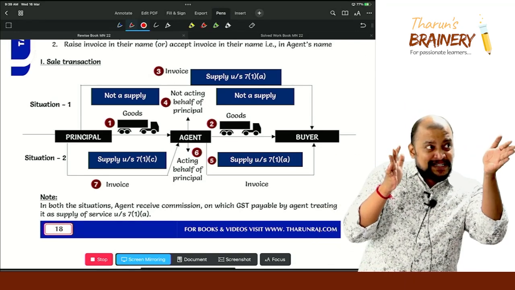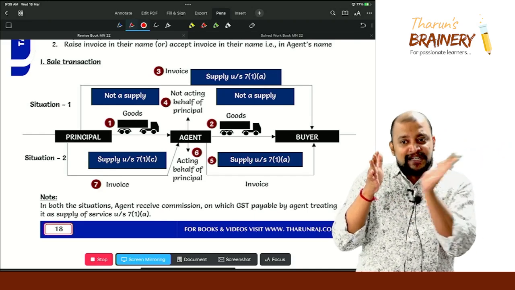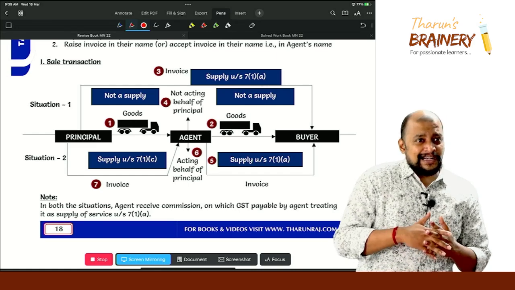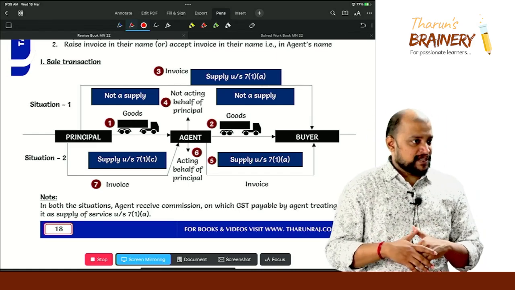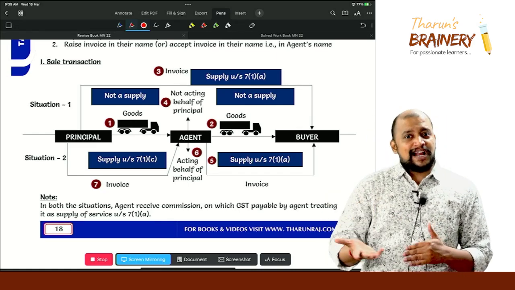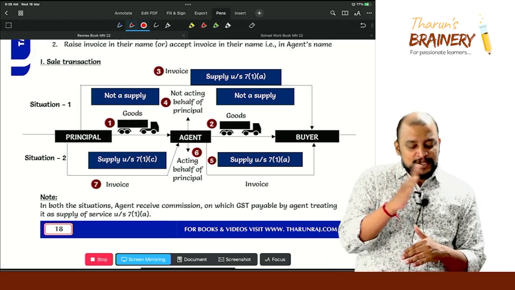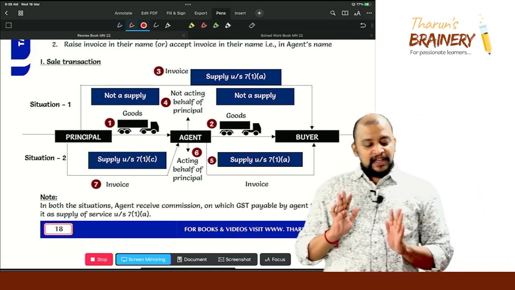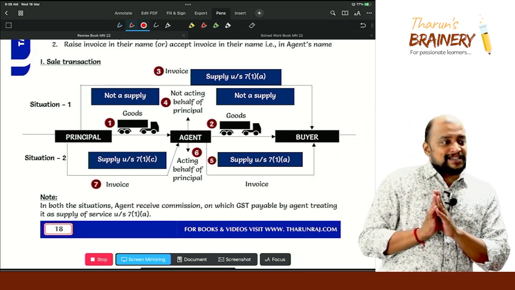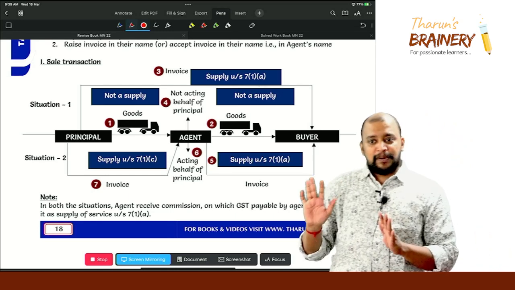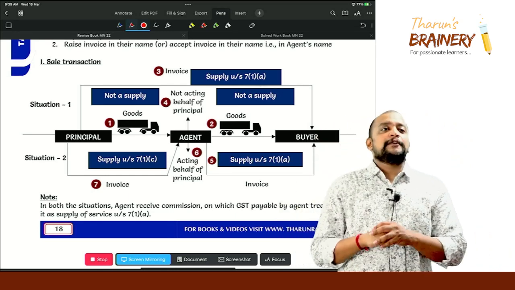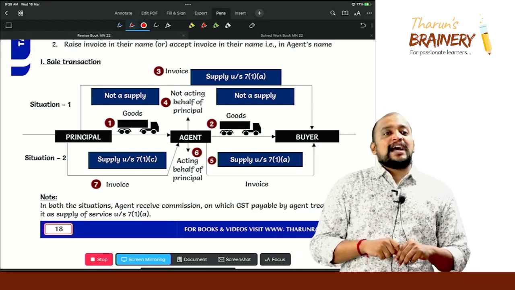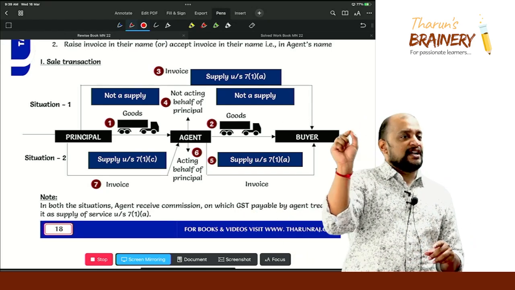Now when principal is sending the goods to the agent, will it be supply or not a supply? Agent is not acting on behalf of principal. Not a supply. Now agent giving the goods to the buyer, supply or not a supply? Not a supply. There is only one supply between principal and the buyer, and that will be supply under 7.1a.